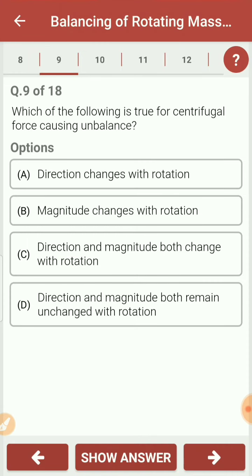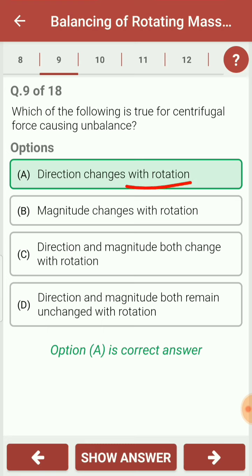Which of the following is true for the centrifugal force causing unbalance? The centrifugal force changes its direction with the rotation. How does it change the direction? Let's say that there is an unbalanced mass m acting at a distance r, then the centrifugal force acting on it is m omega square into r.